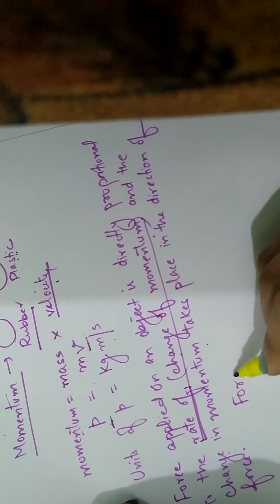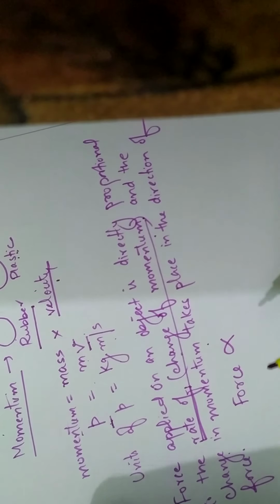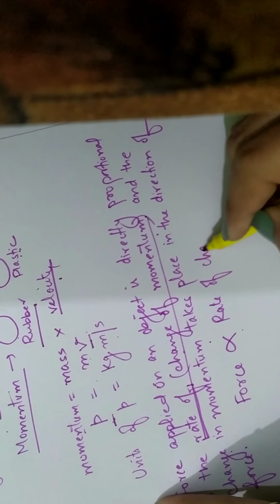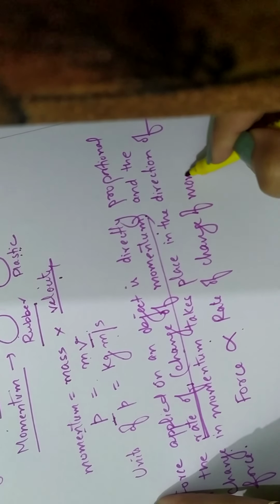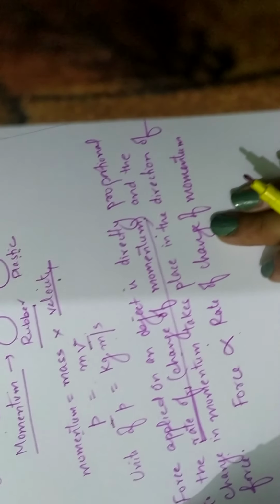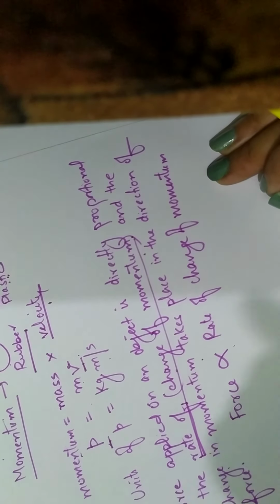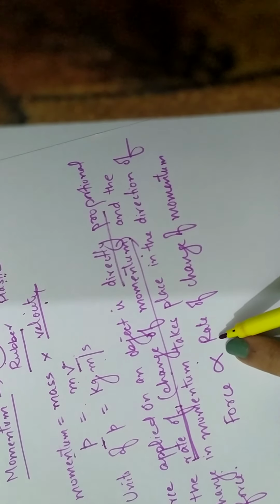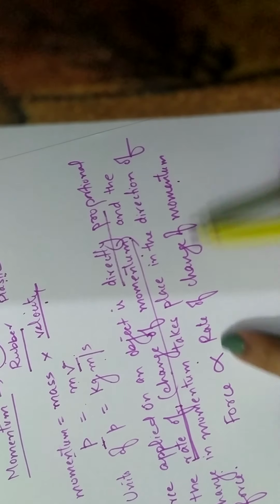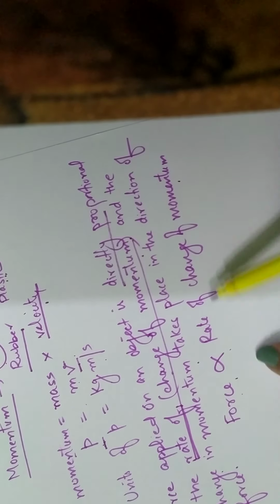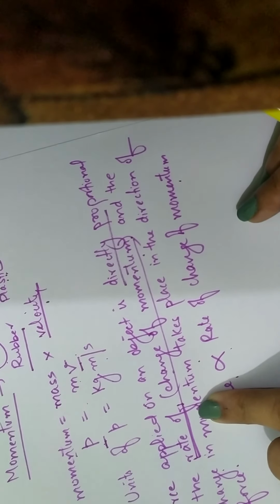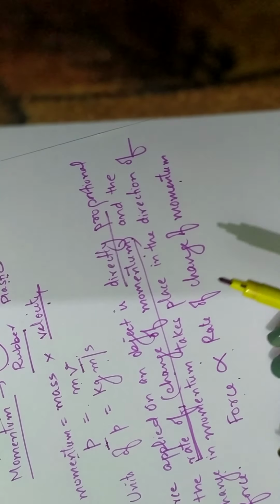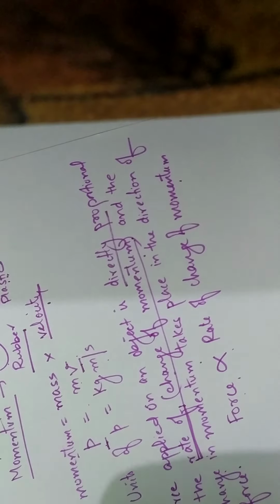Mathematically, we can write force is directly proportional to rate of change of momentum. This is the proportional sign. What does it mean? Directly proportional means if the rate of change of momentum is increased, force will also increase. So direct relation, 1:1. If this increases, this will also increase. If this decreases, this will also decrease. So force is directly proportional to rate of change of momentum.